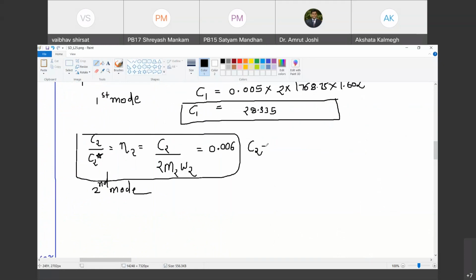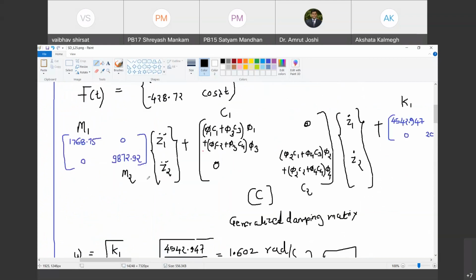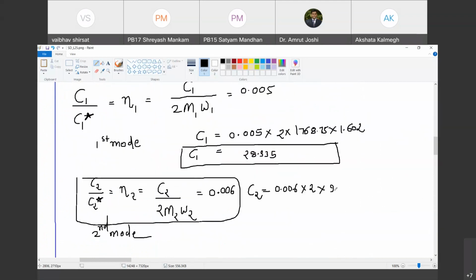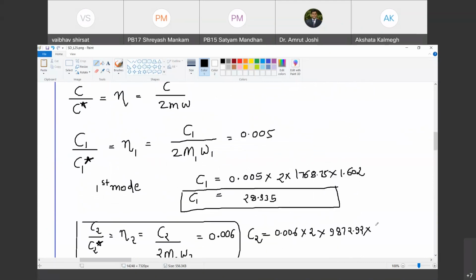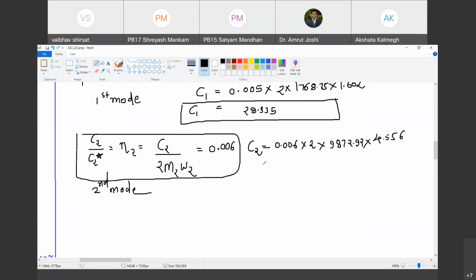That implies C2 is equal to 0.006 multiplied by 2 multiplied by M2, what is the value of M2? 9872.92, multiplied by omega 2. What is the value of omega 2? 4.556. Can you tell me how much is C2? 539.772. So we have got the values of C1 and C2.